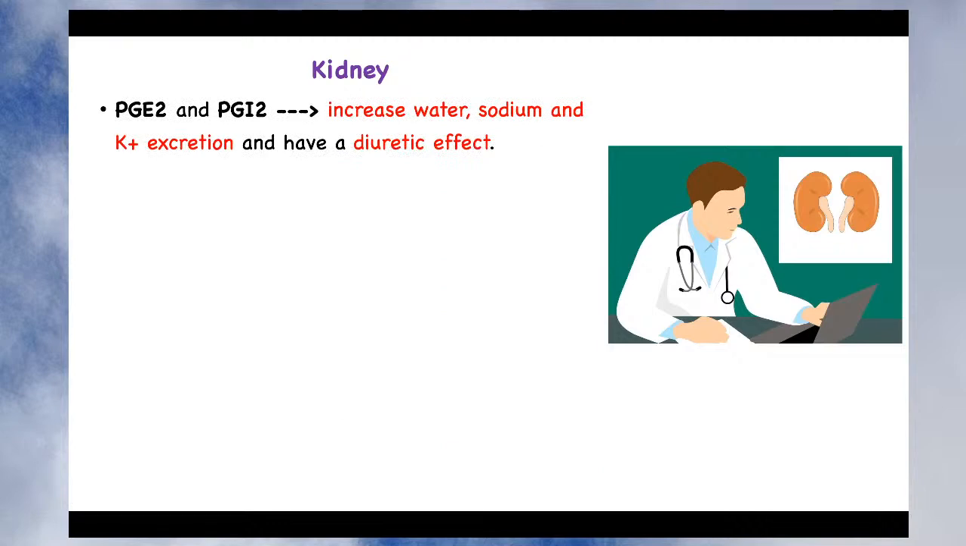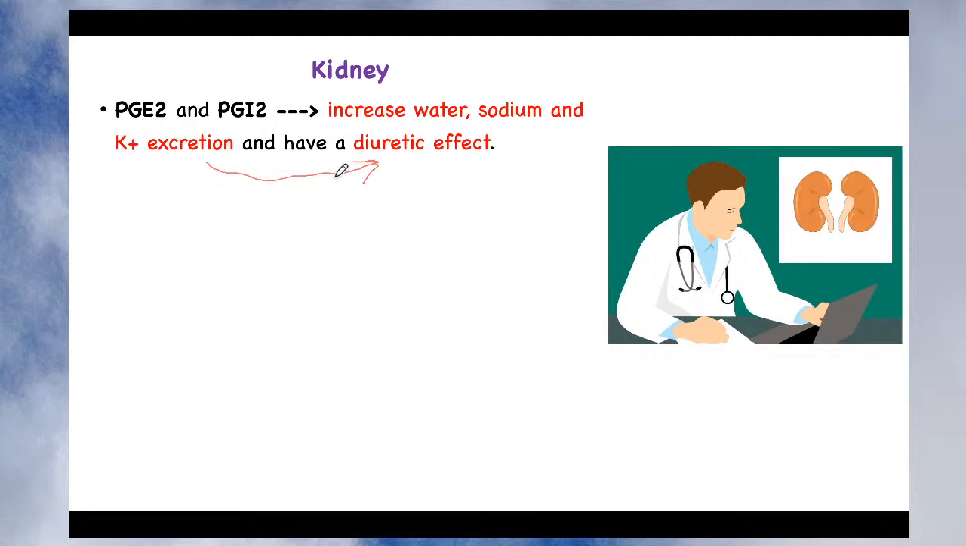Let's see what the role is in the kidney. Very interesting role it plays in the kidney. PGE2 and PGI2 increase water, sodium and potassium excretion. Since they increase water, sodium and potassium excretion, what is their overall action? Overall, they are diuretic in nature, isn't it?